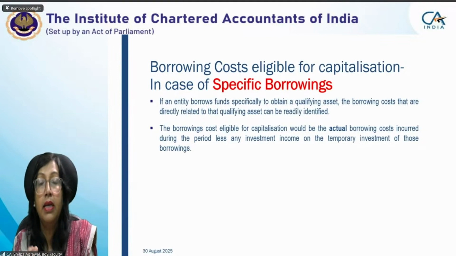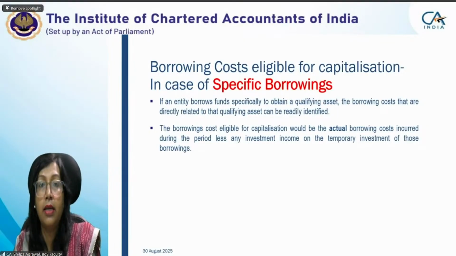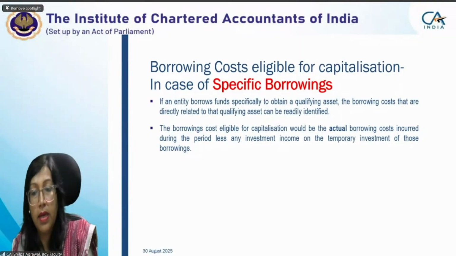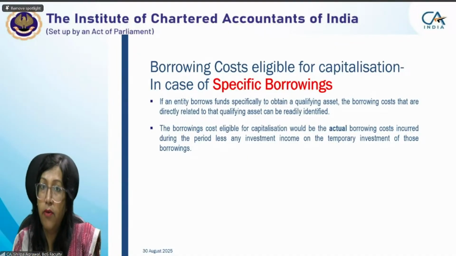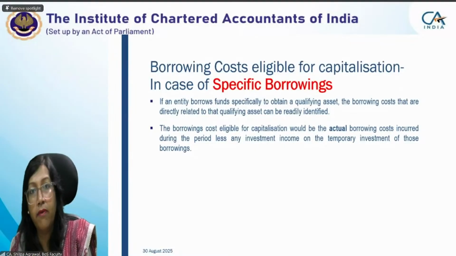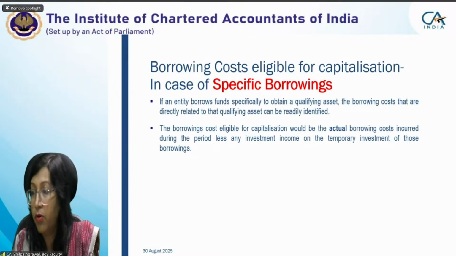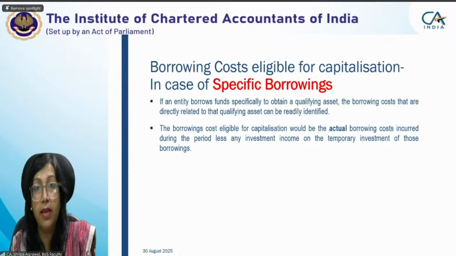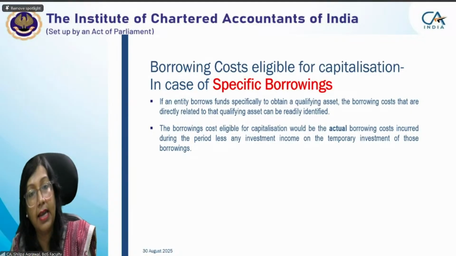It may happen that you have taken a borrowing of, say, 20 lakh rupees, but you are utilizing that 20 lakhs in parts. Even if you are utilizing it in parts, your interest expense will start because you have taken the borrowing of 20 lakhs. That 20 lakhs comes to your account, your borrowing cost computation will start, and you have to pay borrowing cost from the day you have taken the borrowing, on the entire amount. So irrespective of the utilization of that borrowing, we have to compute the borrowing cost on the entire specific borrowing, and that will be capitalized.